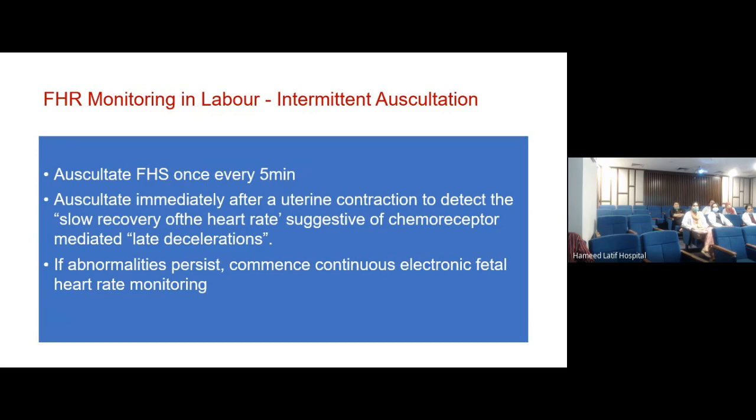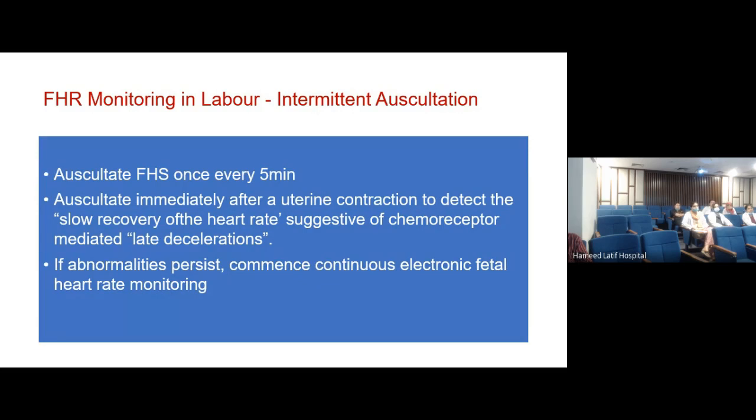And that is why before that, we should never put a fetal heart rate over there and say that everything is okay. It is not okay till the time we have looked at the fetal heart for a period of time. And we have also looked at the fetal heart rate pattern in terms of the contractions.